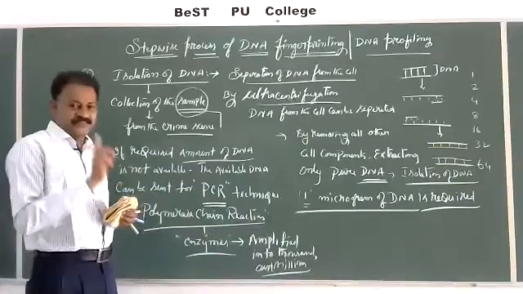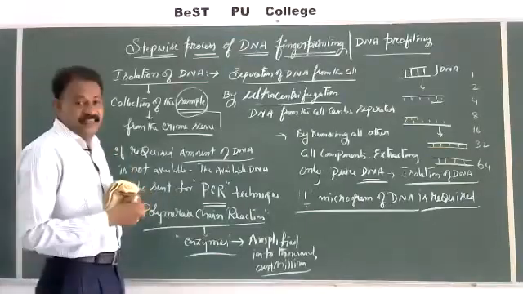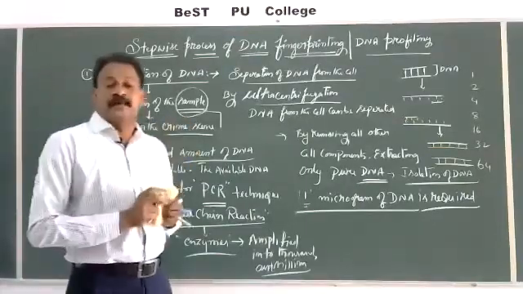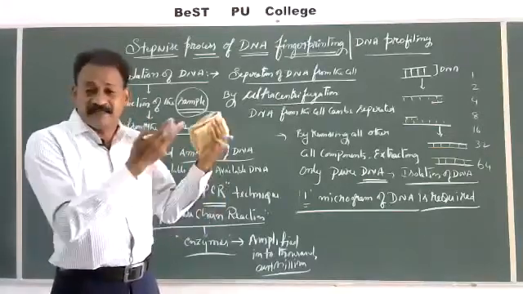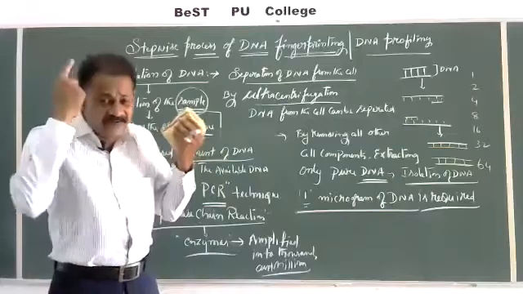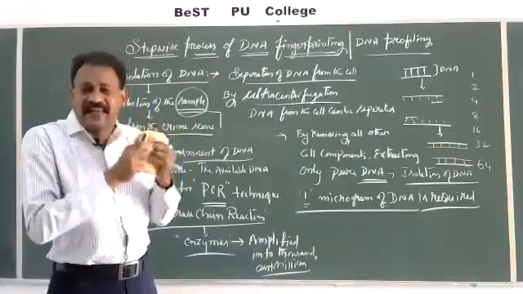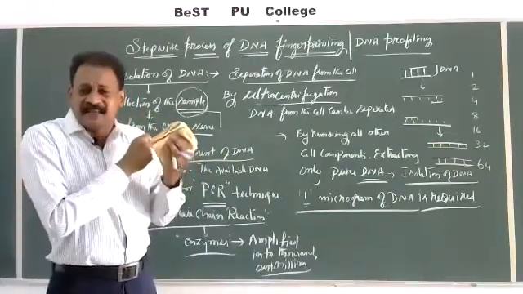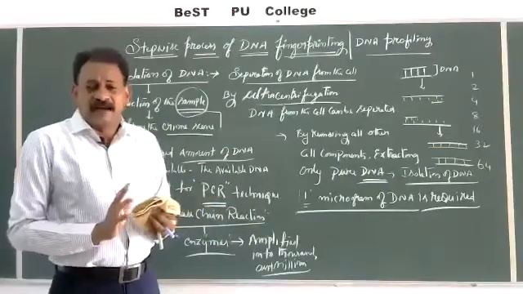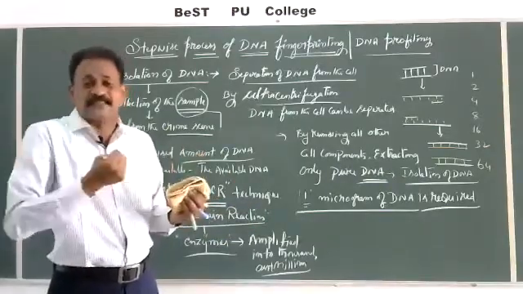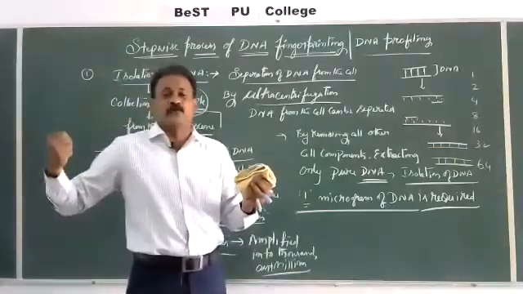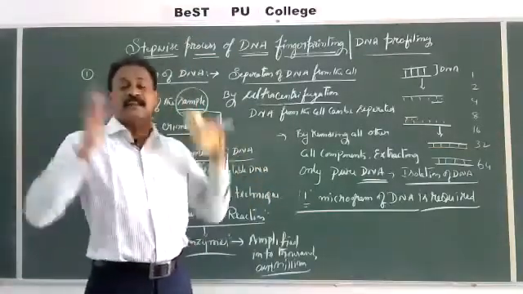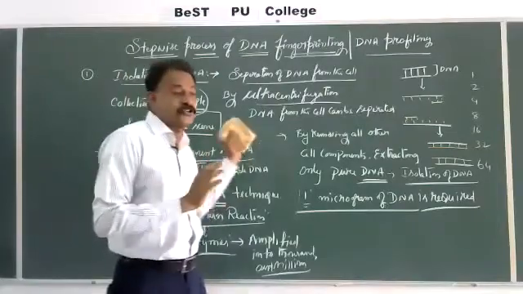So my dear students, first step, isolation of DNA: collection of the sample in the form of cells, maybe in the form of sperm or vaginal fluids or saliva or hair follicles or skin, nails, blood, any sample, and from that we have to remove the cells. From the cells we will separate the cell organelles, and finally we are able to isolate pure DNA. This process is called isolation of DNA.